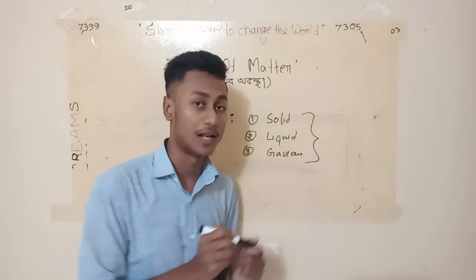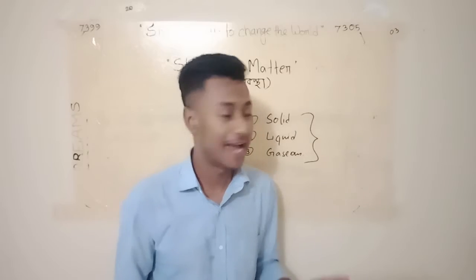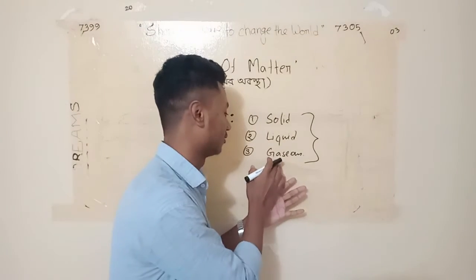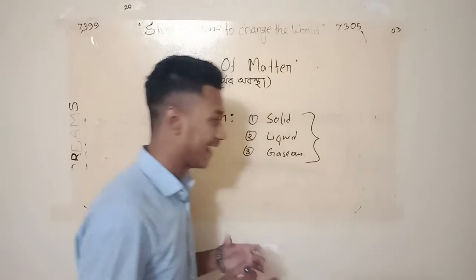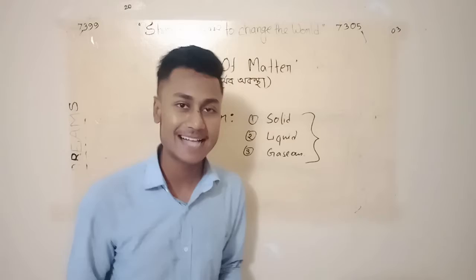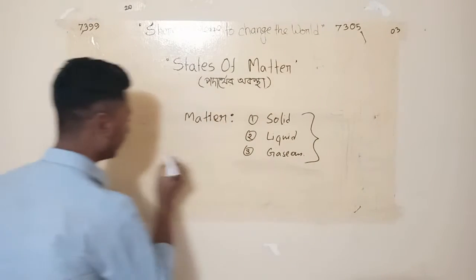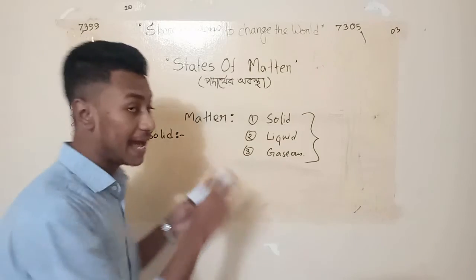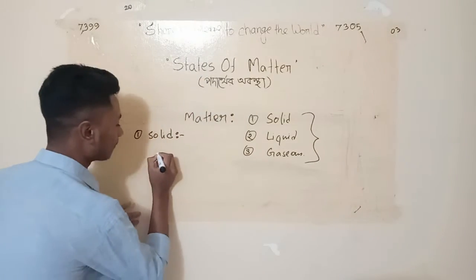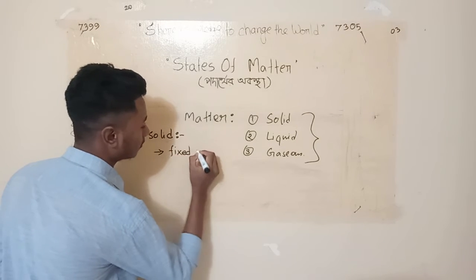Solid. What is solid? For what characteristics can we say that matter is solid, for what characteristics can we say that matter is liquid, and for what characteristics can we say that matter is gaseous? Now let's see the characteristics for which we can classify them into solid, liquid, and gaseous states. Number one is for solid. For solid, the first characteristic is that it has a fixed volume.